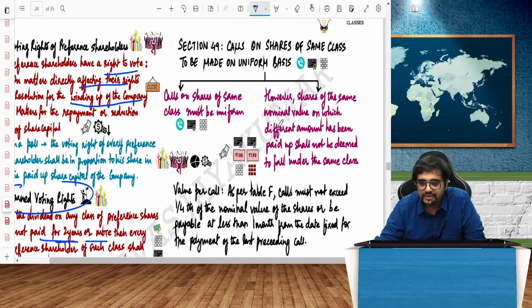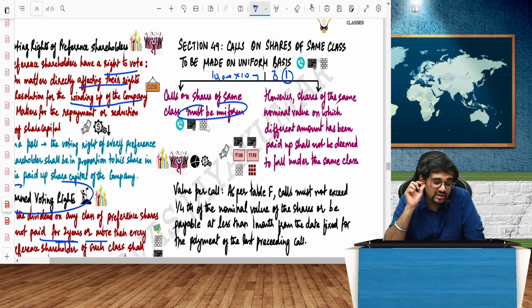Yeah, a call should be made on shares of the same class on a uniform basis. So whenever I make a call, for example, there are 10,000 shares of 10 each, 8 paid up. Now I'm making a call, 1 rupee extra. That 1 rupee extra call should be uniform. Uniform in the sense that I cannot say 1 rupee to some people and take 2 rupees from somebody else.